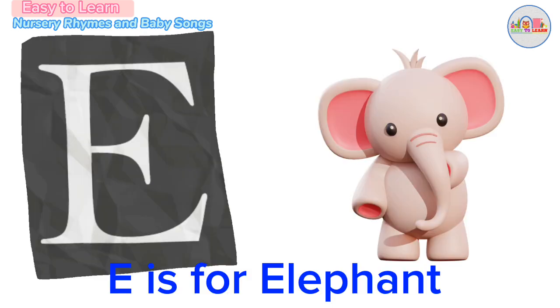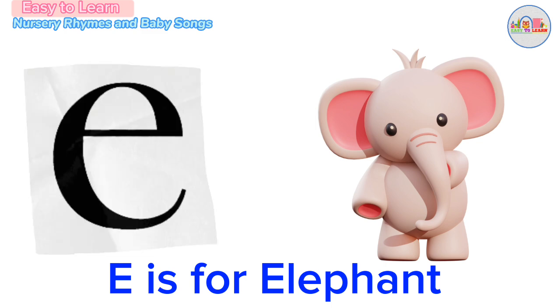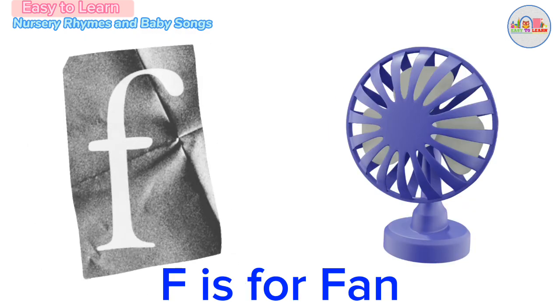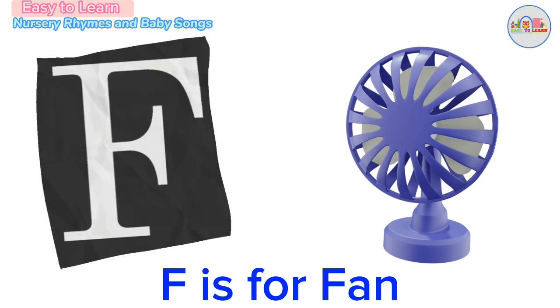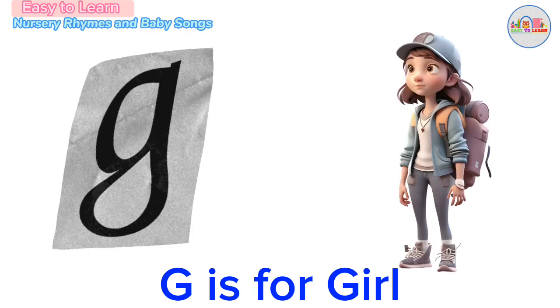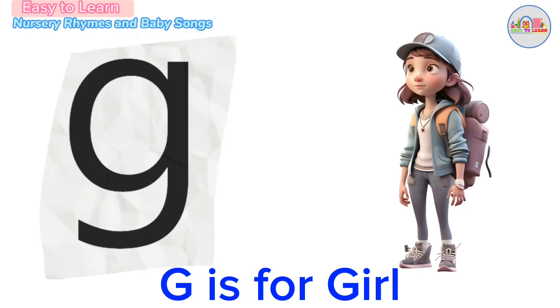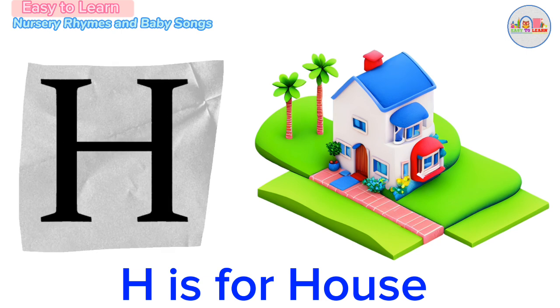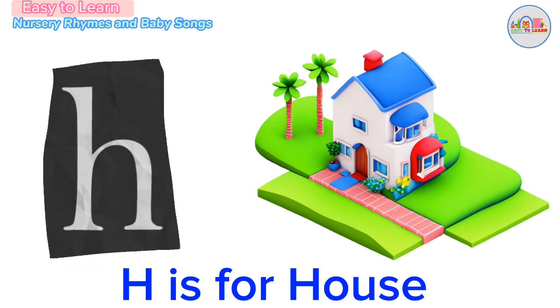E is for elephant. F is for fan. G is for girl. H is for house.